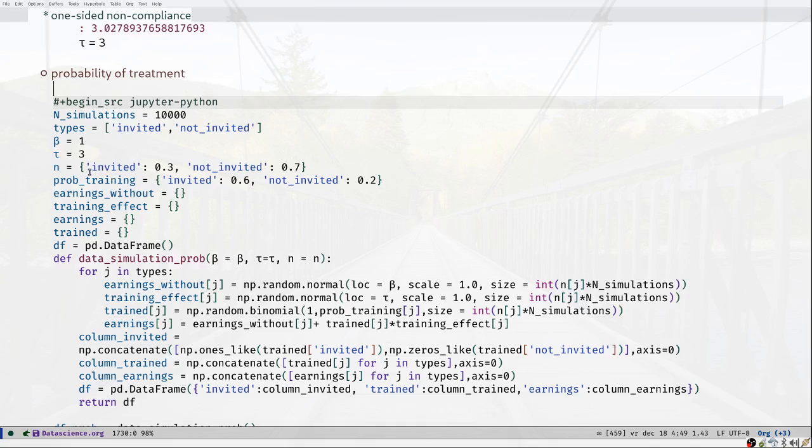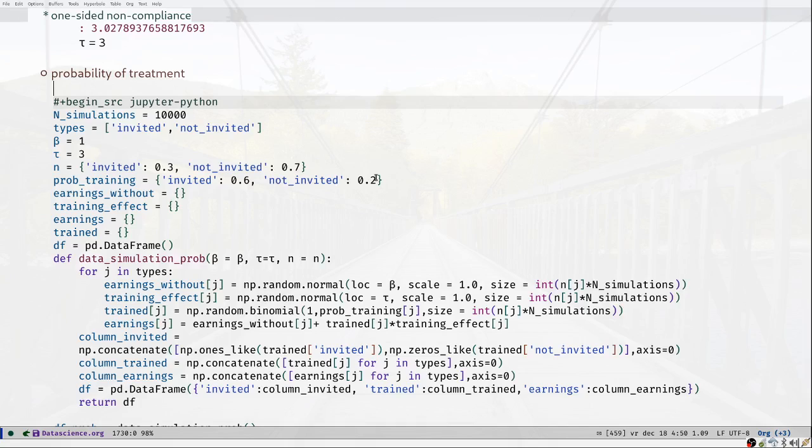We assume that 30% get an explicit invitation for the training session and 70% are not explicitly invited. Now the probability that people go to the training or actually exert effort at the training is 60% for people that were explicitly invited, and it's only 20% for people that were not explicitly invited.